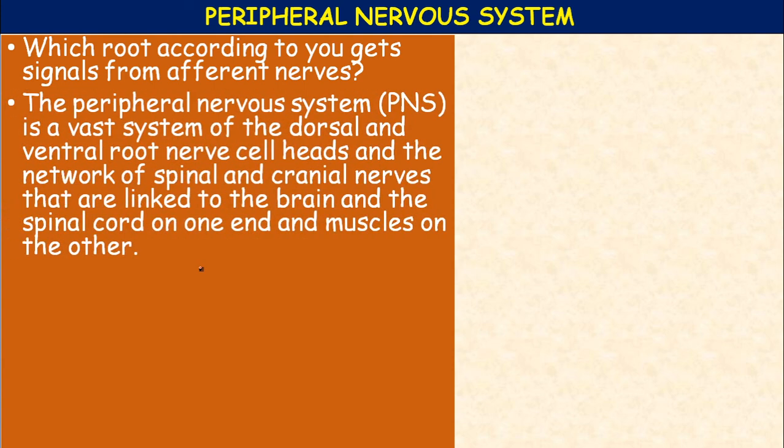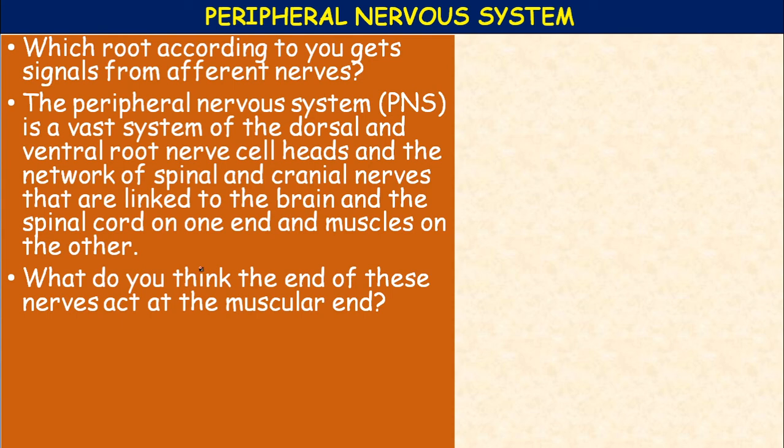The peripheral nervous system, PNS, is a vast system of the dorsal and ventral root nerve cell heads, and the network of spinal and cranial nerves that are linked to the brain and the spinal cord on one end and muscles on the other hand.